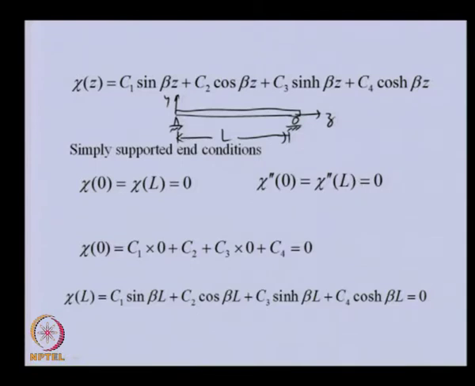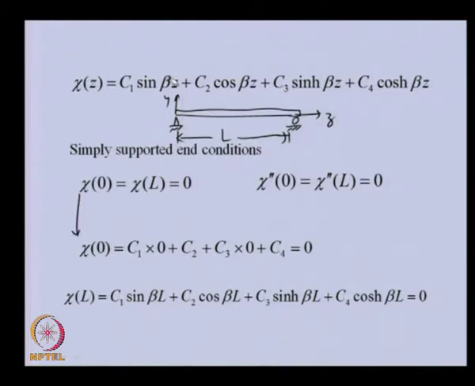Now, we have 4 boundary conditions, and in this equation we have 4 constants. So, we can apply the boundary conditions and solve for C1, C2, C3, C4. If we apply the first boundary condition, this one here,